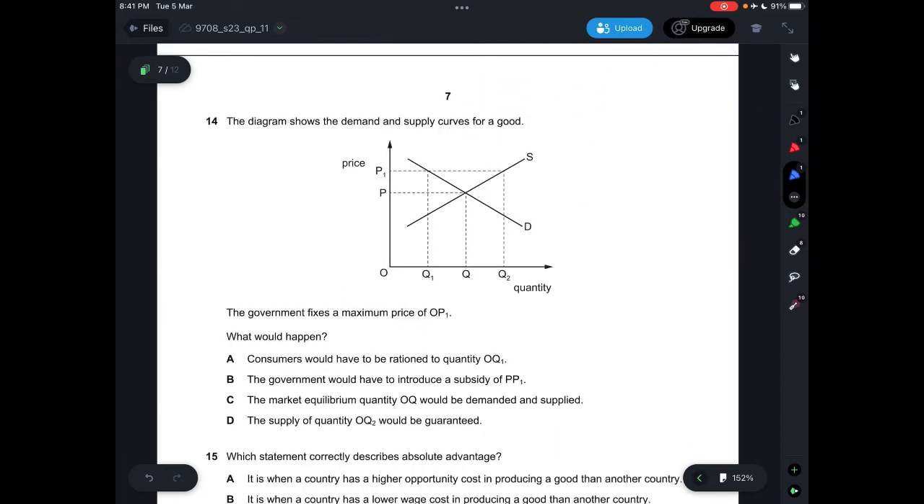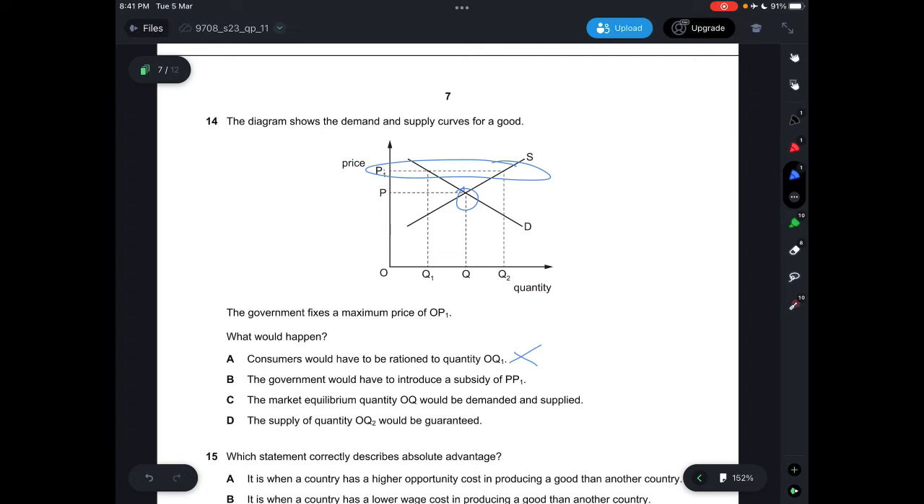For question 14, the diagram shows the demand and supply curves for a good. The government fixes a maximum price of OP1. What would happen? The maximum price of OP1 is this point, and the equilibrium is at this point, P. Let's look at the four options. A says consumers will have to be rationed to quantity OQ1, which is incorrect because no rationing occurred as the price is still at equilibrium. A maximum price means the price can only be as high as P1, but this will result in a decrease in demand, which will only affect the firms.